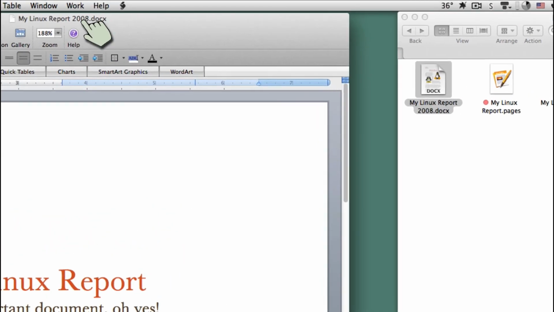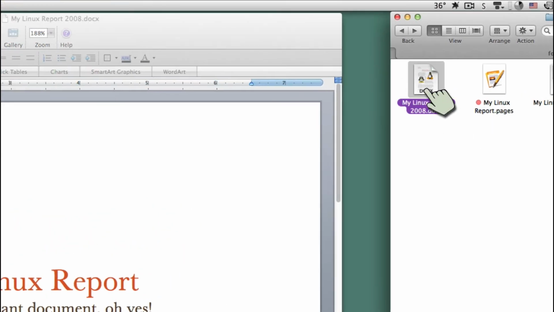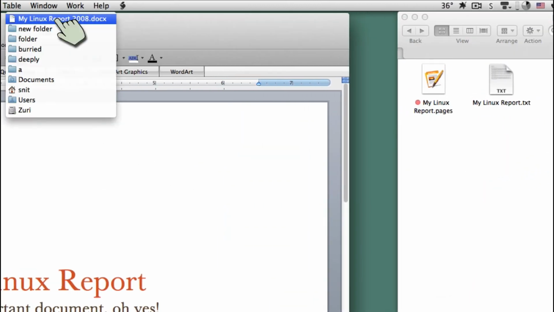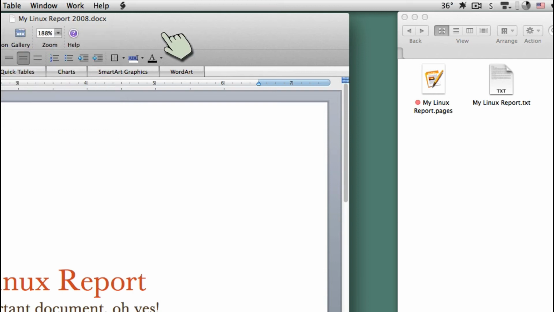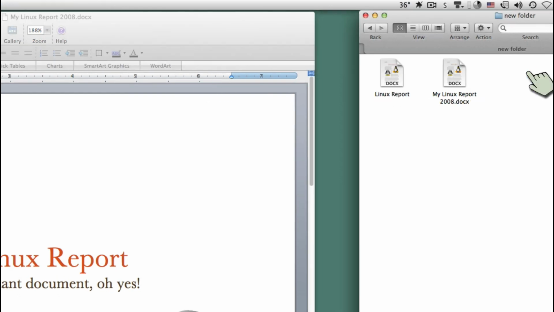But what happens if I right click here? Of course, it tells me it's in a deeply buried folder. And if I move it, of course, it's going to show me that. Now it will say it's in the new folder. So again, these things, they just work. Why would they not work? I don't understand. There are some oddities with some of these really old programs.